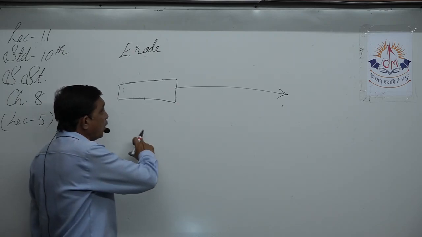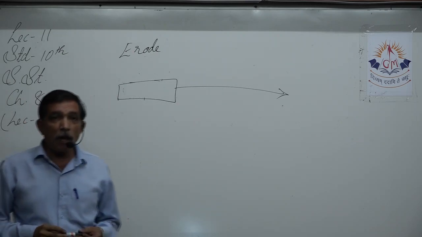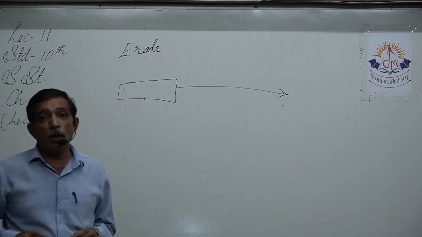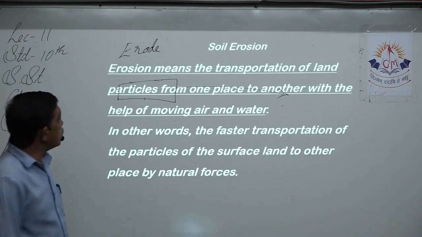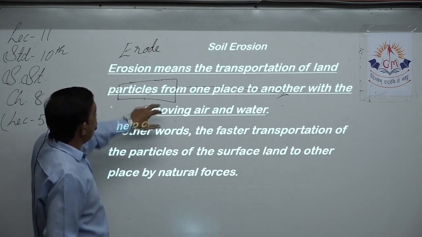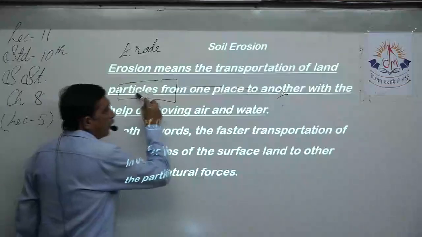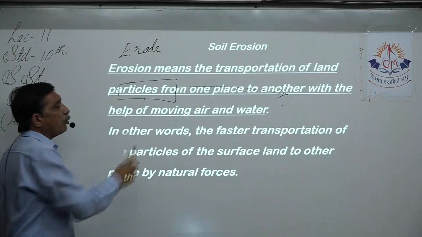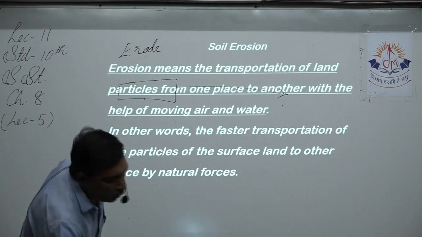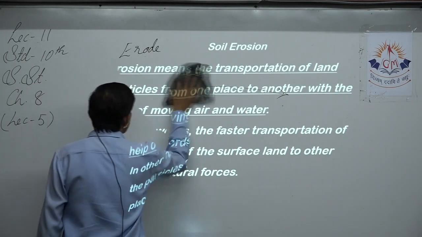So the transportation of land particles which are on the top, that we call soil, from one place to another with the help of moving air and water.